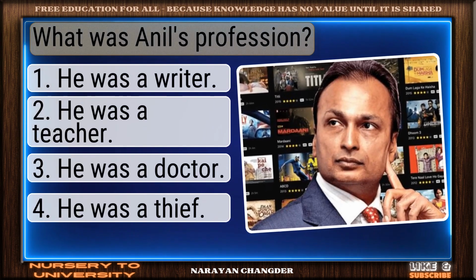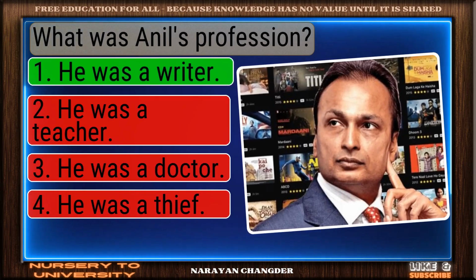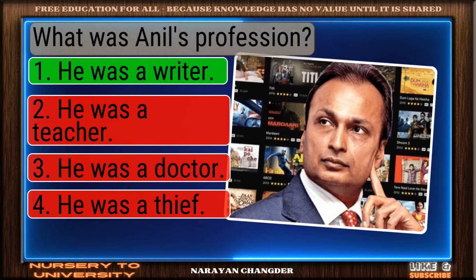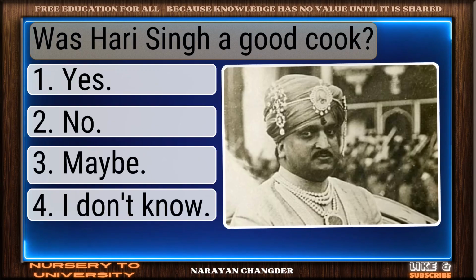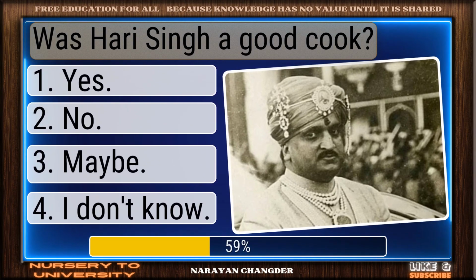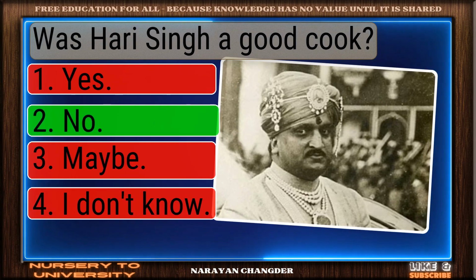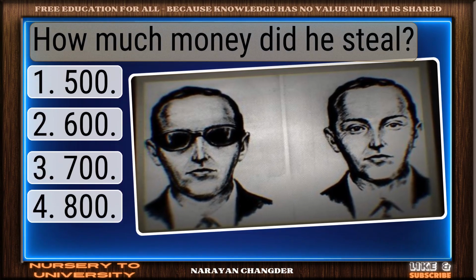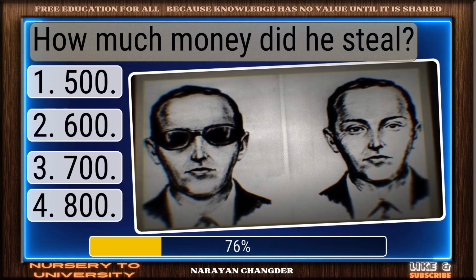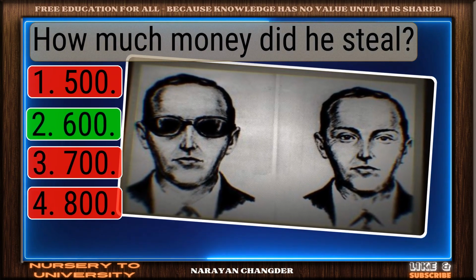What was Anil's profession? Nice selection. He was a writer is the correct and valid answer. Was Hari Singh a good cook? You got it. Your choice, no, is right. How much money did he steal? Good thinking. 600 is the right answer.